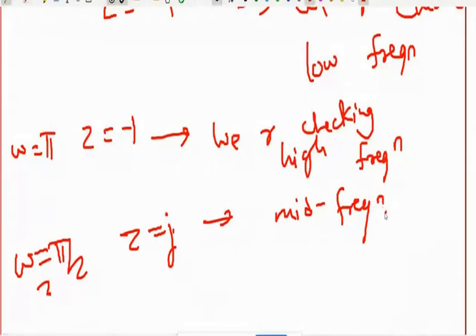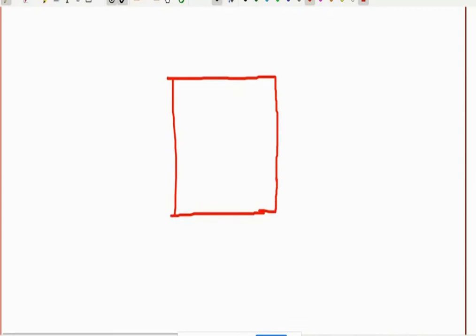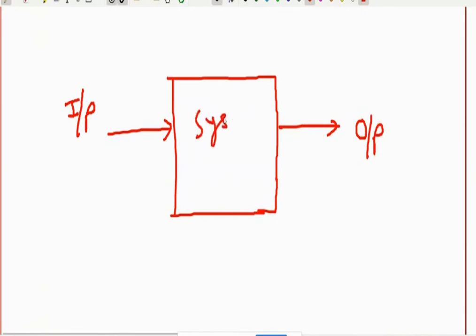Now you know that you can have any system. To the system we apply the input, and we get the output. When I say that this system is a digital filter, it can be a low pass filter, high pass filter, band pass filter, or band stop filter.